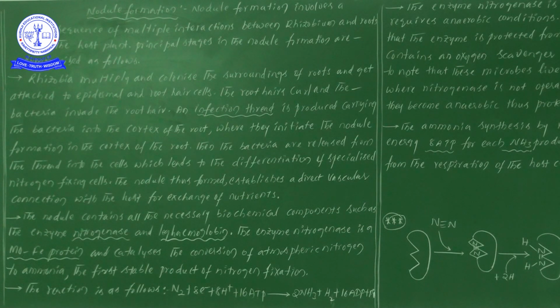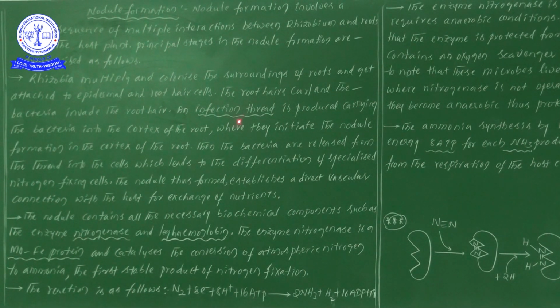So what is the point we are discussing here? First of all, root hairs are there. Now these root hairs get curled. Later the bacteria invade the root hair. Later one infection thread formation takes place. Diagrammatically I will show you.